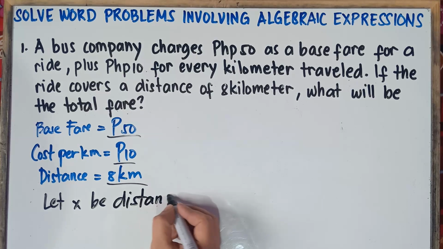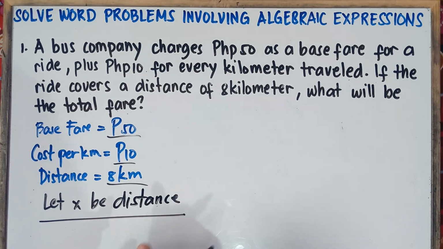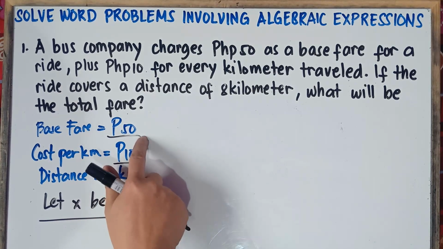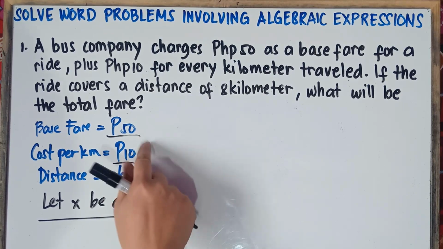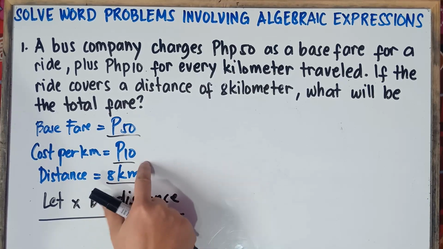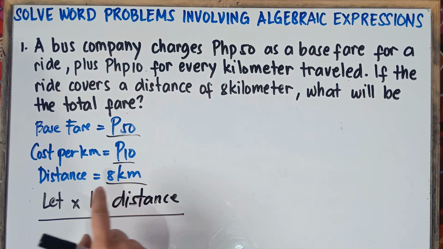Now, you will be asking, sir, why is that? We let x be the distance because the distance can vary from time to time. Because we cannot change this one. Base fare, this is a fixed amount, 50 pesos. Cost per kilometer, this is a fixed amount, 10 pesos for every kilometer. But the distance can vary from time to time.